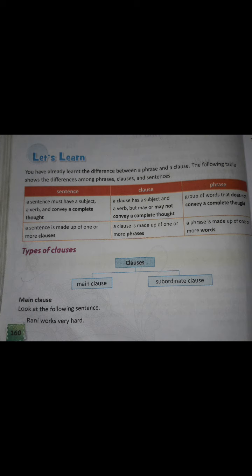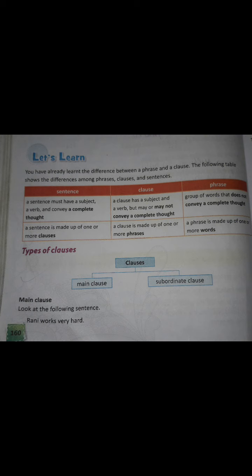Clause 2 gives some additional information on the purpose of the action in the sentence, that is hard work. It does not make complete sense and cannot be used on its own. Such clauses are called dependent clauses because they have to depend on the main clause to make complete sense. So clause 2, we can see, so that she can perform well in the examination. It doesn't have a complete meaning.